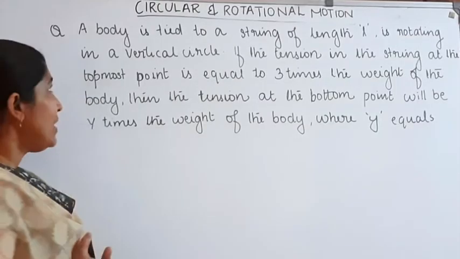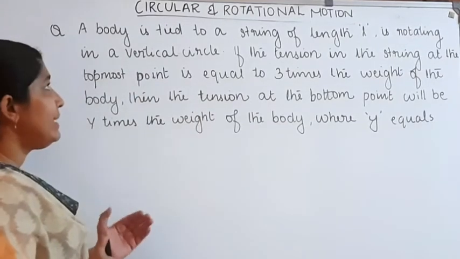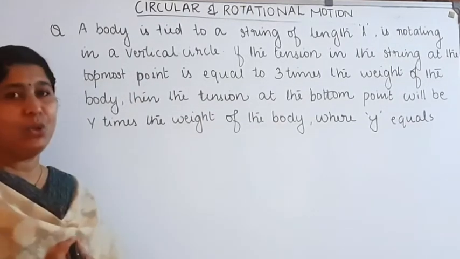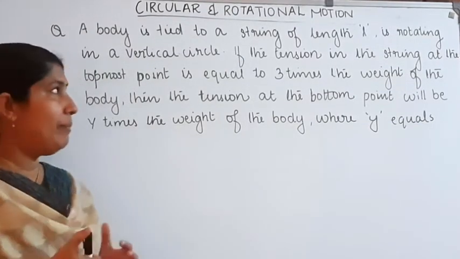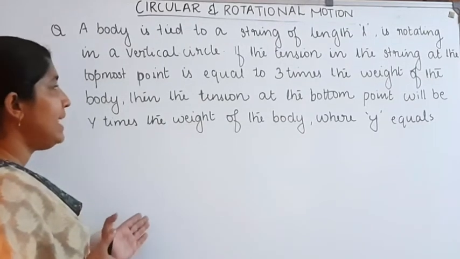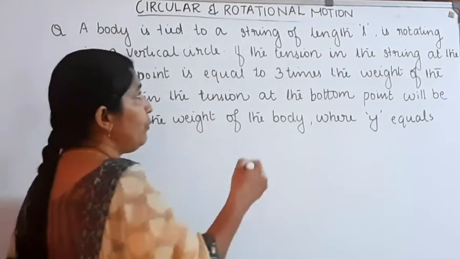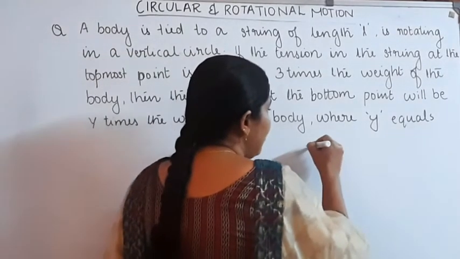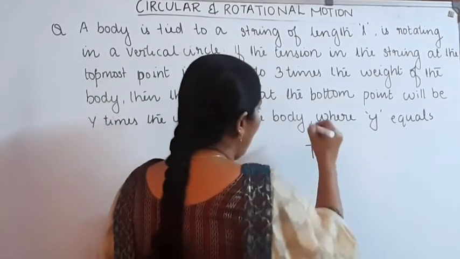Our next question. A body tied to a string of length L is rotating in a vertical circle. Here also the body is rotating in a vertical circular manner. If the tension in the string at the bottommost point is equal to 3 times the weight of the body, find the tension in the string at the topmost point.